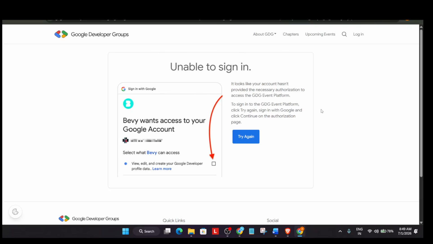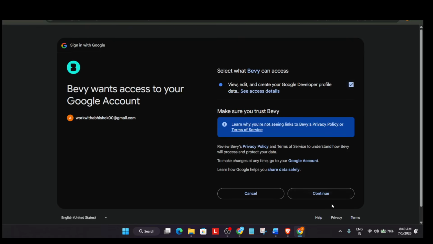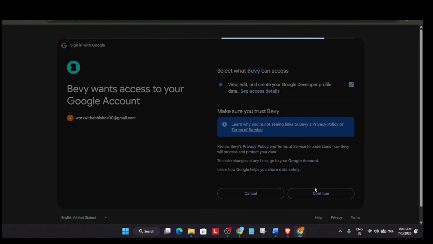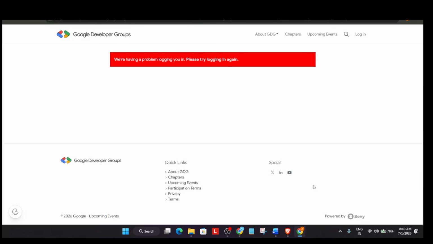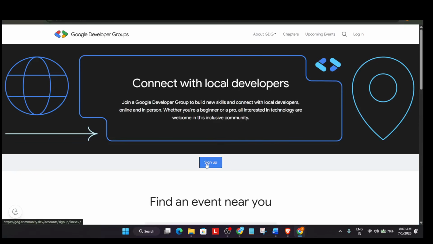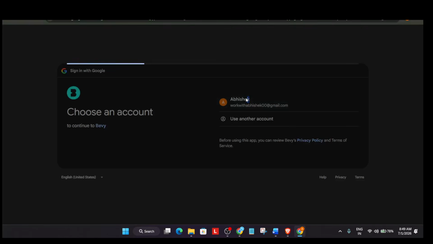So finally, okay, we are getting this type of error because we made one mistake. Just come back again, check this box, continue. Wait a second, just click on login over here. Directly come to join here. If you are getting an error, the process is very simple. You have to click on sign up, authenticate. The problem came because I forgot to check that box.